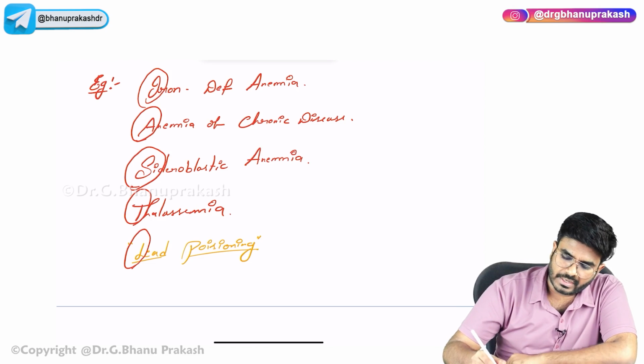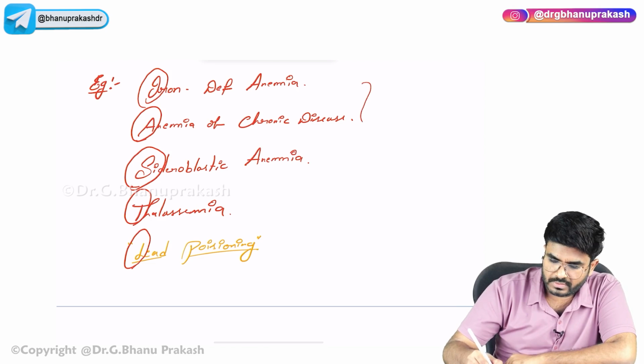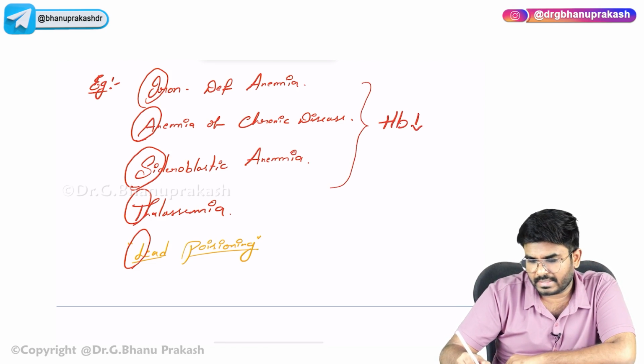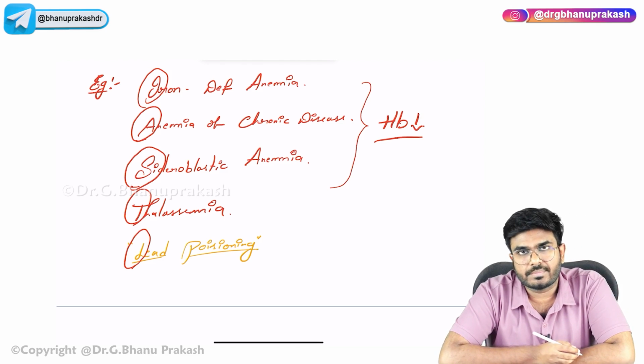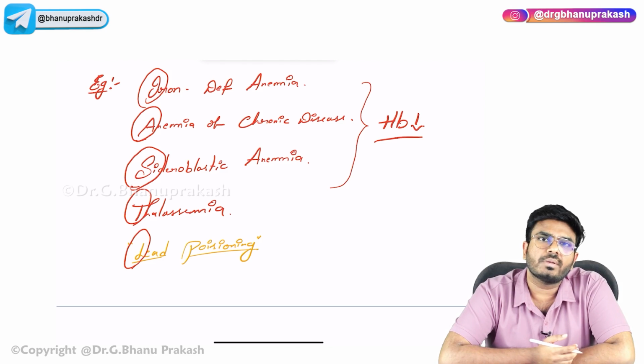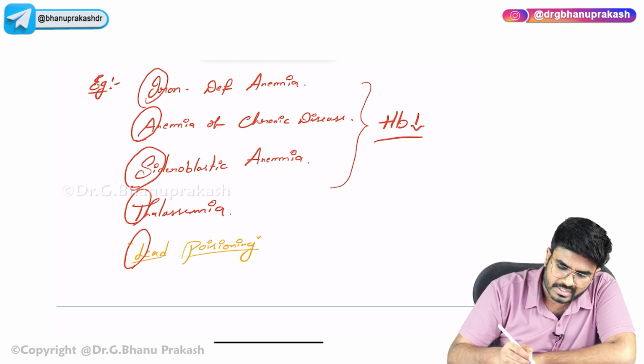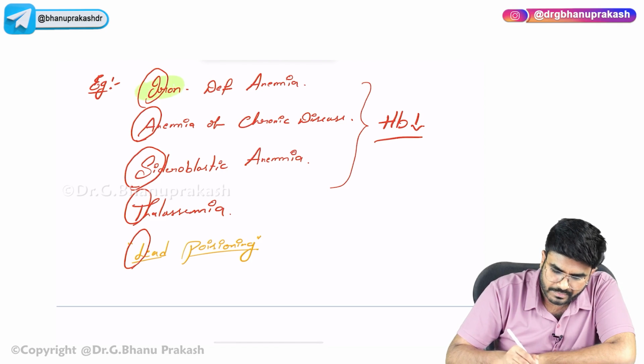Now, in all these conditions, what is one thing common, sir? The one thing common is the hemoglobin. The hemoglobin production is decreased, affected. Without hemoglobin, automatically the size of the RBCs is going to decrease. Simple as that. So, without any further delay, now let's begin with the iron deficiency anemia.